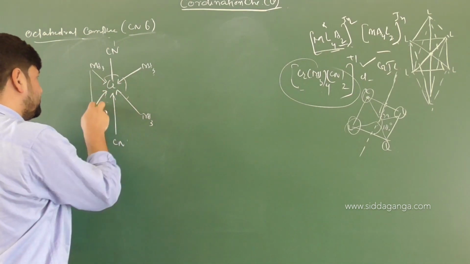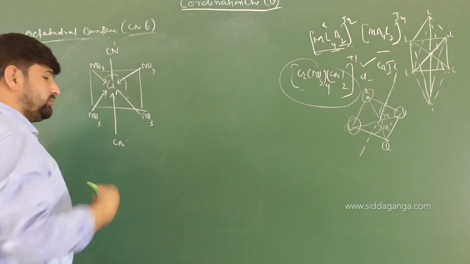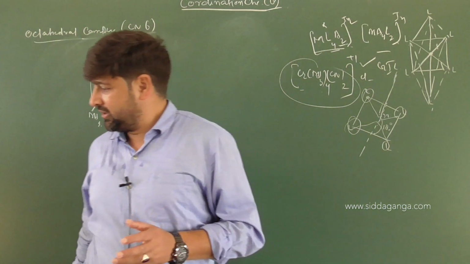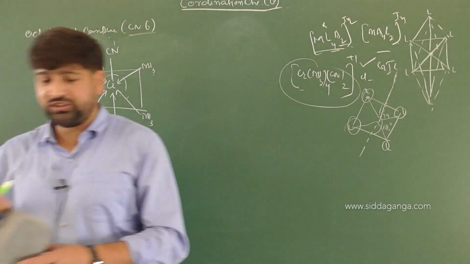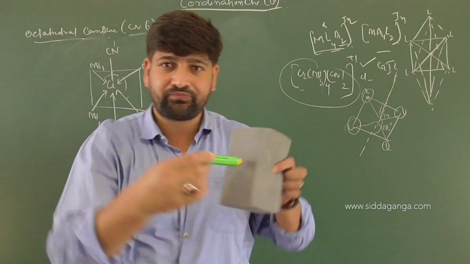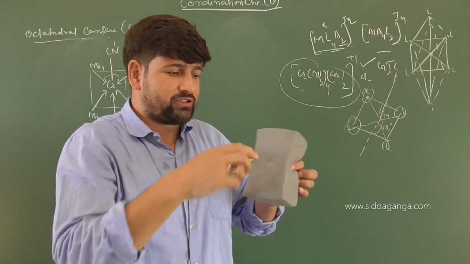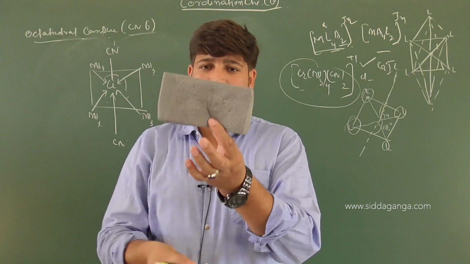Now have a look. This is a planar structure. And these 2 CN molecules, one is above the plane, one is below the plane. You can understand it by simple illustration here. Have a look here. So this is our square planar structure, right? If you pass something through it, consider this to be on the other side. If it is on the other side, you will have one below the plane, one above the plane.